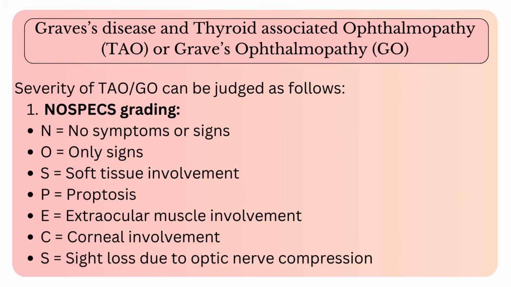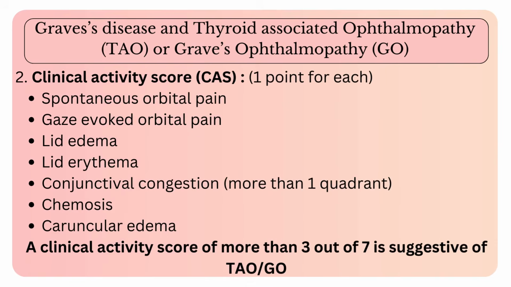Severity of Graves' ophthalmopathy can be judged with NO SPECS grading. Initially, the patient may have no signs and symptoms. Further, patient may develop soft tissue involvement, proptosis, extraocular muscle involvement, corneal involvement, and sight loss due to optic nerve compression. The second score for grading Graves' ophthalmopathy is clinical activity score.